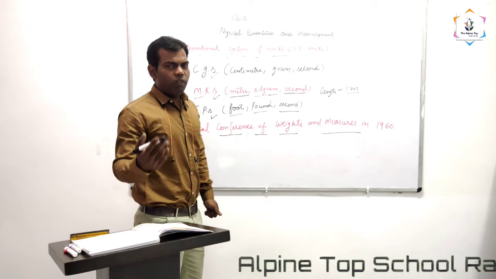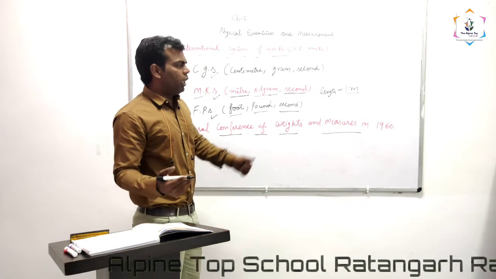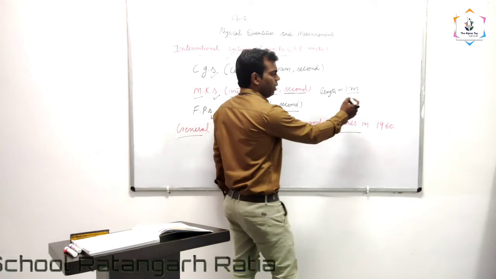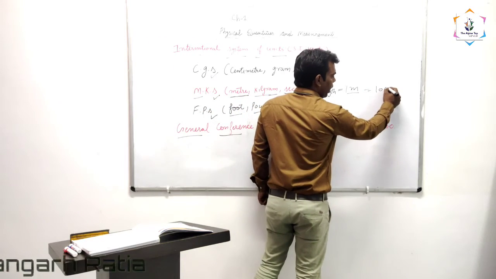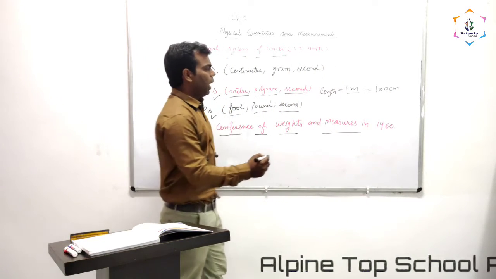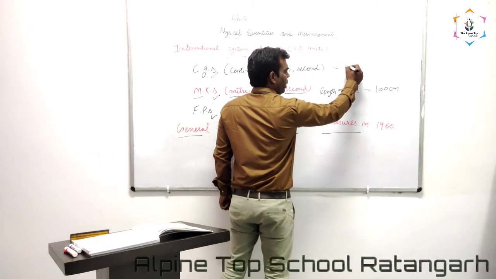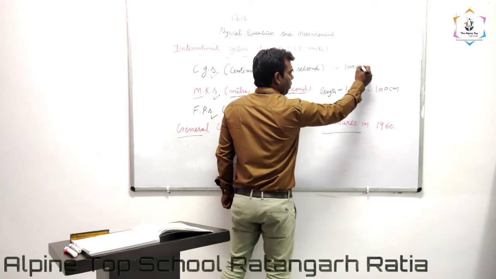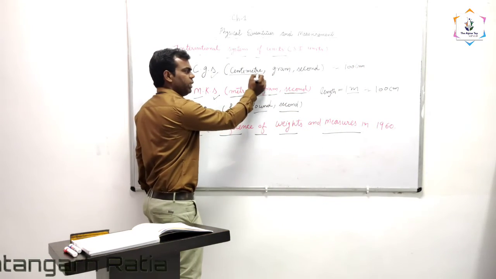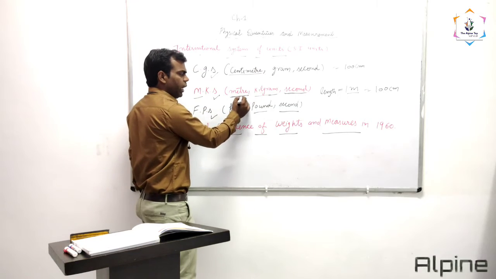If I want to write 1 meter in the CGS system, then I have to define the length in centimeter, so it will be 100 centimeter, because we define length in the CGS system in centimeter and in MKS in meter.